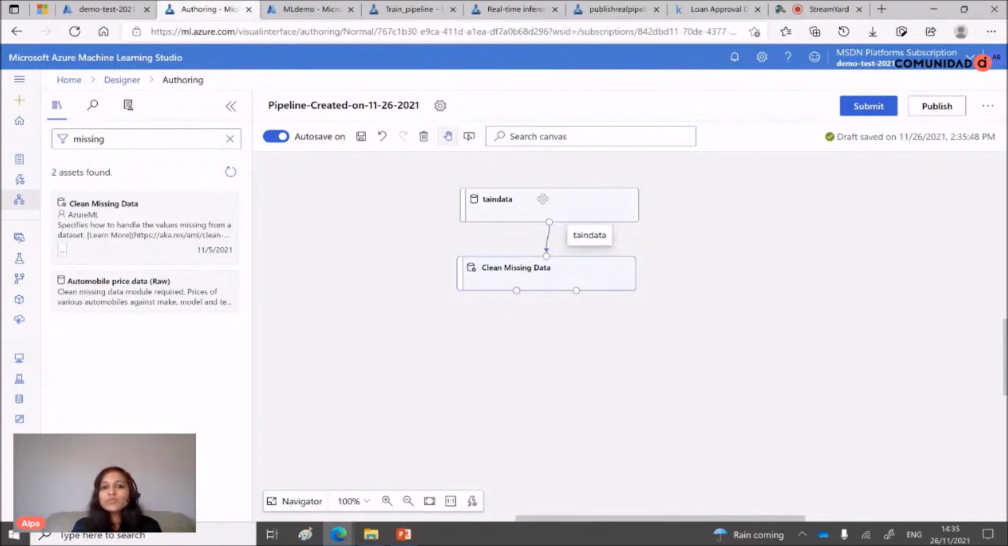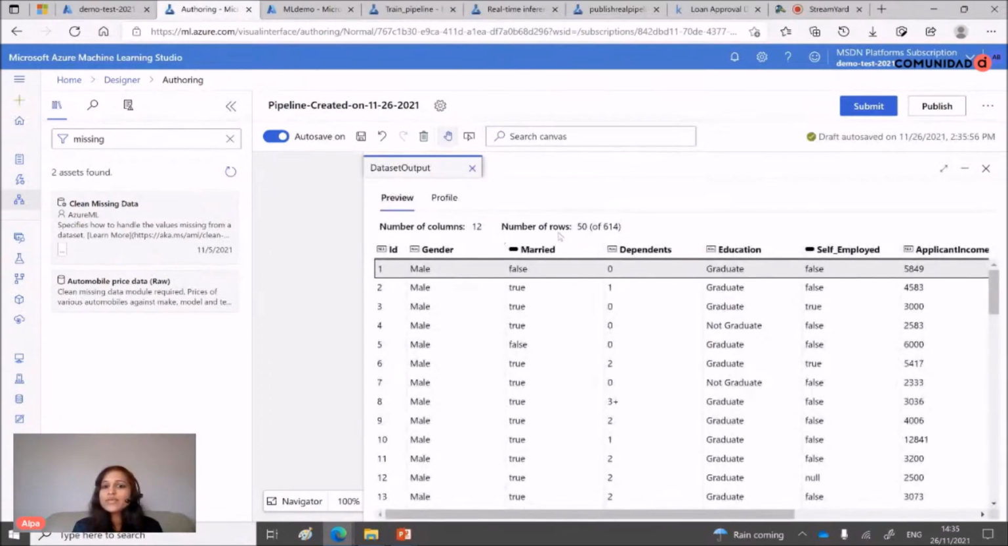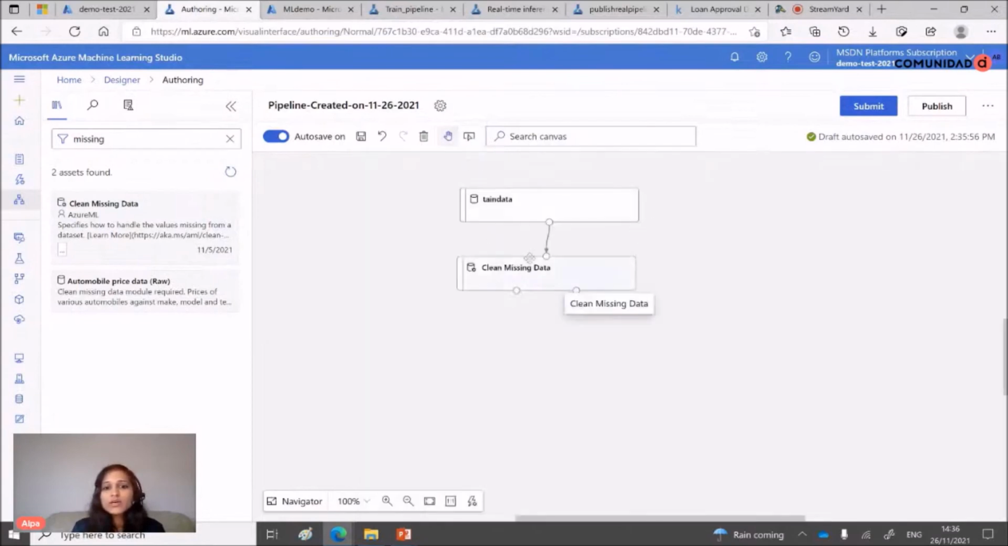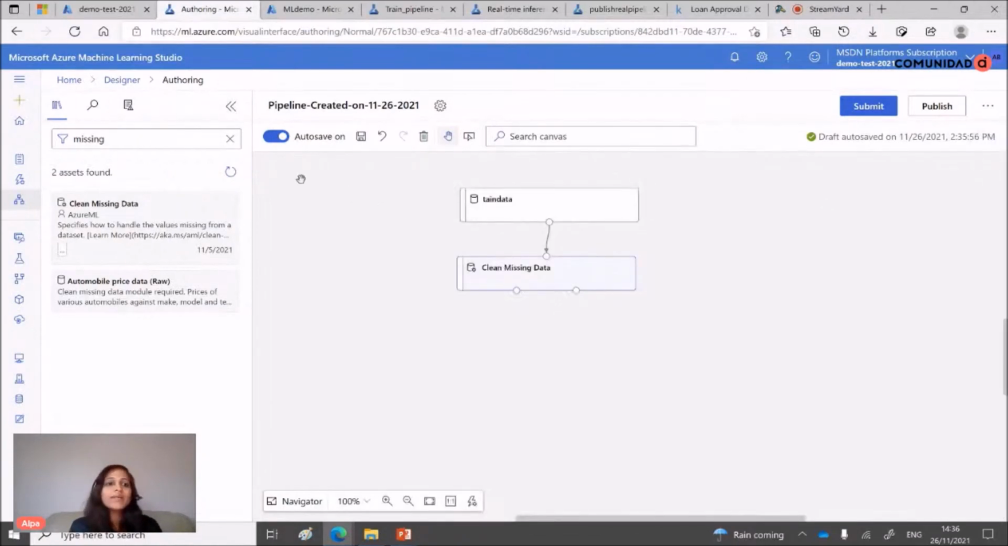So if you see here, output, preview, here you will see how many observations you have. Here you can see that I have a number of rows, 50 and 614 pages. But if I go here, it has removed, but as I have a lot of data, it's very difficult to say how much it has removed. But let's now apply another one, which is select.